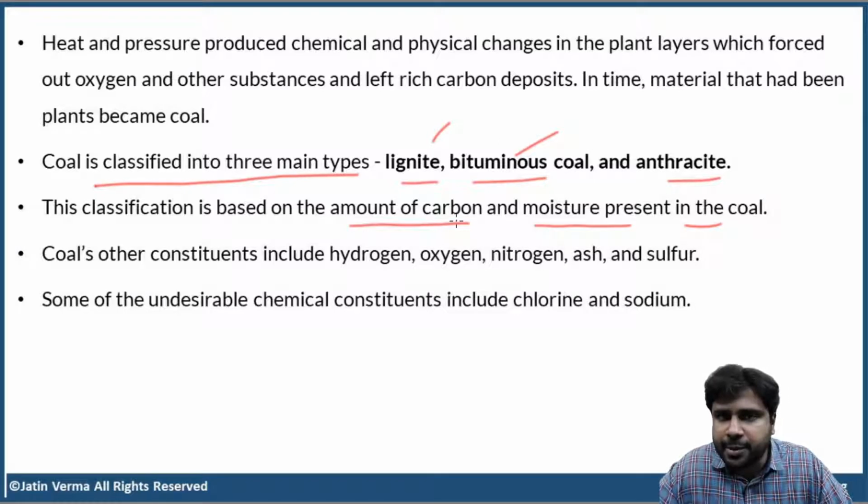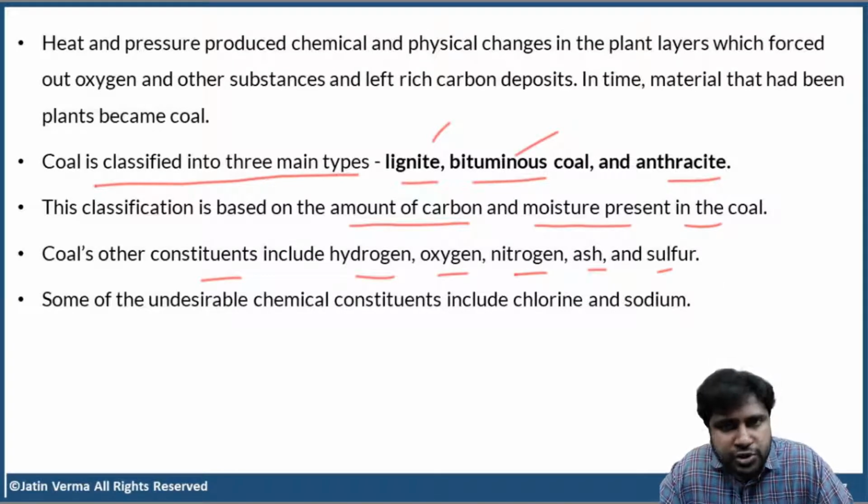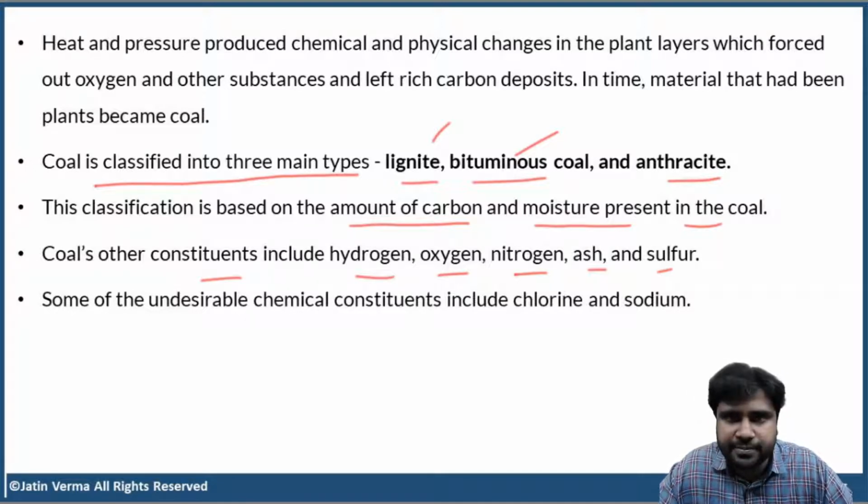Now, apart from carbon, what are the other constituents that coal contains? Hydrogen, oxygen, nitrogen, ash, and sulfur. Now, they will be present in small quantities because during the formation of coal, most of these elements would escape out, leaving the carbon behind. So, these will be present in small quantities compared to carbon. Clear?